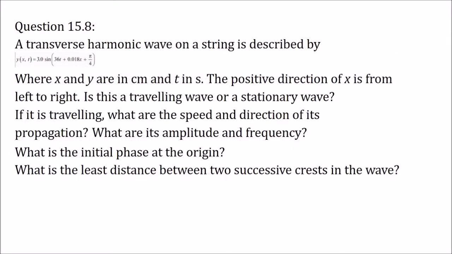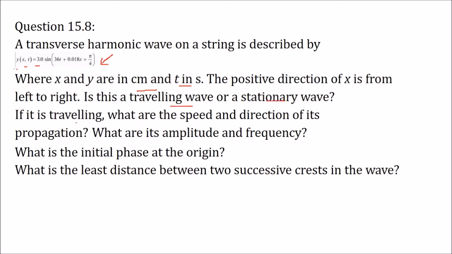A transverse harmonic wave on a string is described by this equation. y(x, t) is 3 sine (36t plus 0.018x plus pi by 4). This x and y are in centimeter and time in second. The positive direction of x is from left to right. The question is like this: is this a traveling wave or a stationary wave?